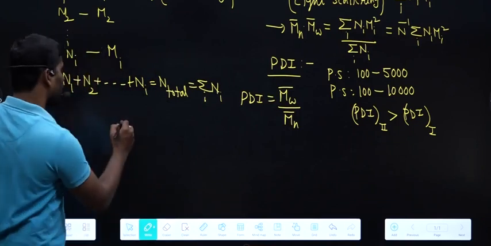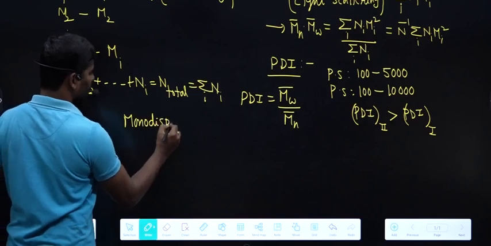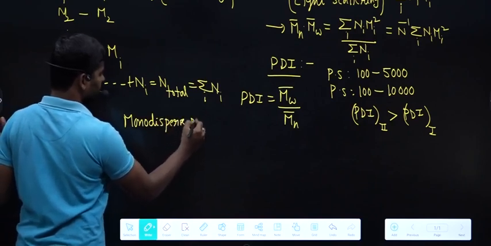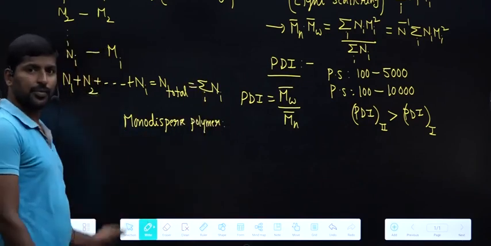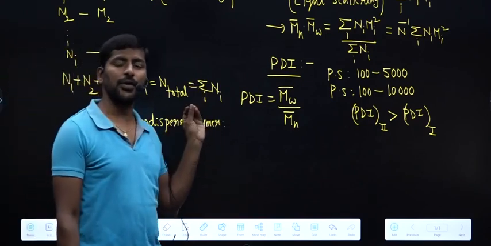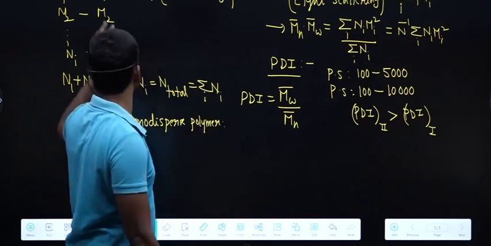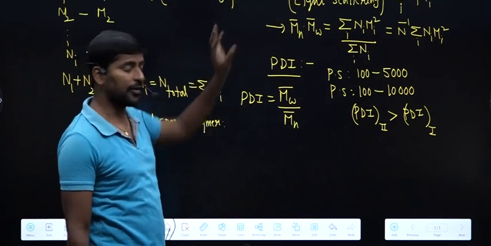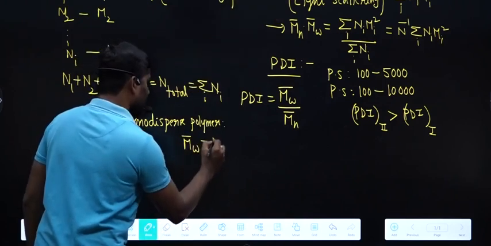If you take a monodisperse polymer, that means all polymers have the same molar mass, and if all polymers have the same molar mass, then number average molar mass and weight average molar mass become the same, and Mw bar becomes equal to Mn bar.